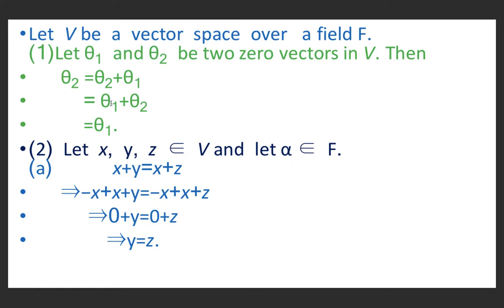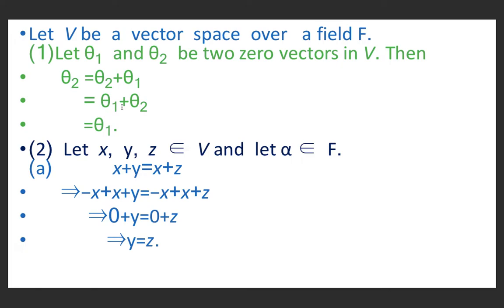And this is equal to theta 1 plus theta 2 because we know that V is also an abelian group, so commutativity is satisfied. Theta 1 plus theta 2 is equal to theta 1 because theta 2 is a zero vector. So we see that the zero vector is always unique. There cannot be more than one zero vector.